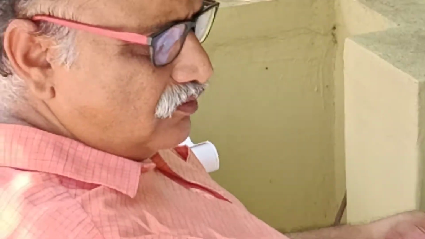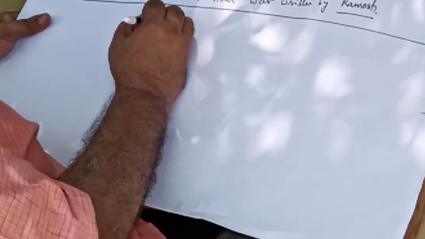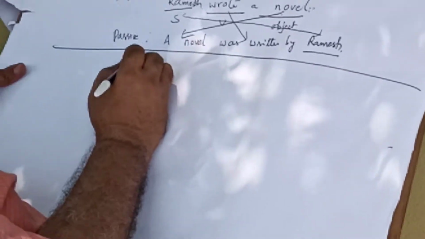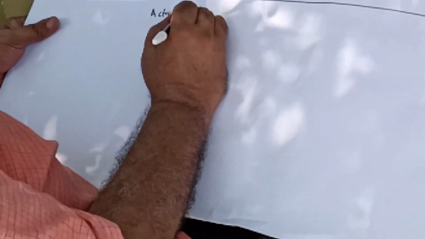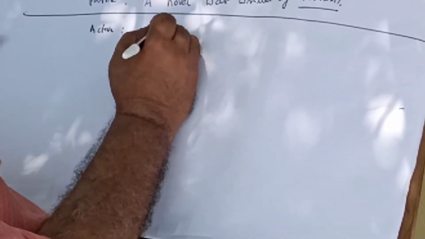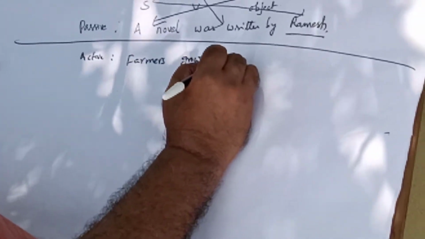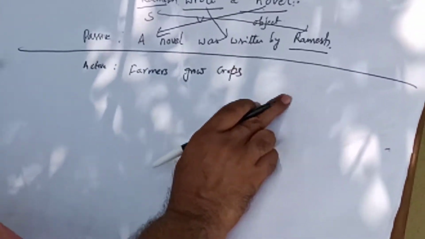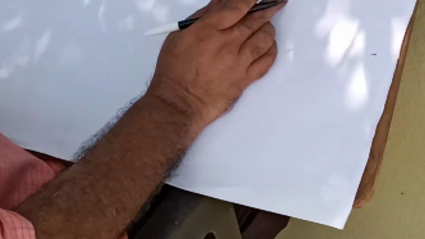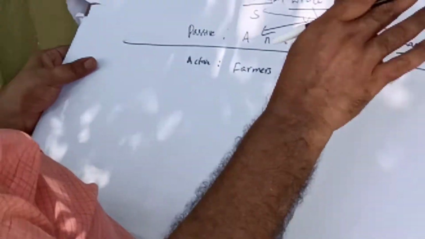So let us consider one more example. Farmers grow crops. So this sentence is in the simple present tense. So when you convert this into passive voice, you have to use the same tense.